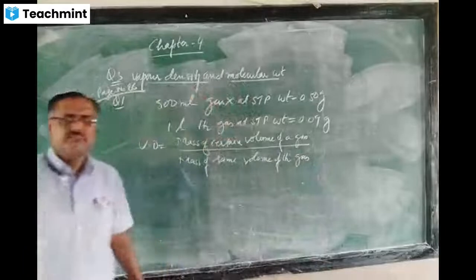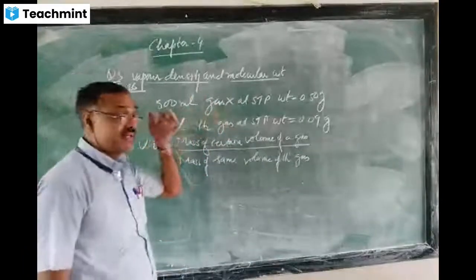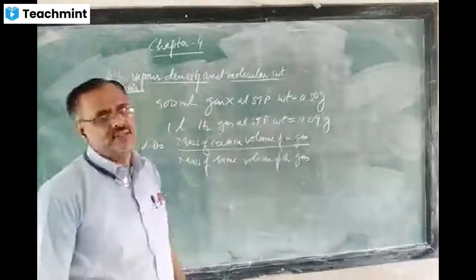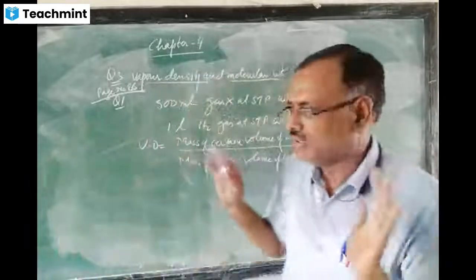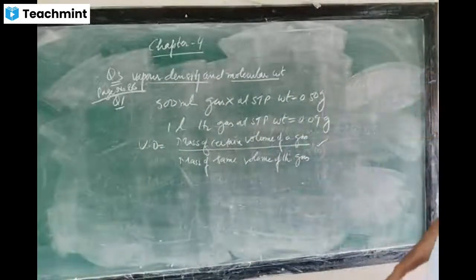This formula is applied here. Just see, the 500 ml gas weight is given here, and the 1 liter hydrogen gas weight is given here. Both volumes must be the same. Then only this formula is applicable.